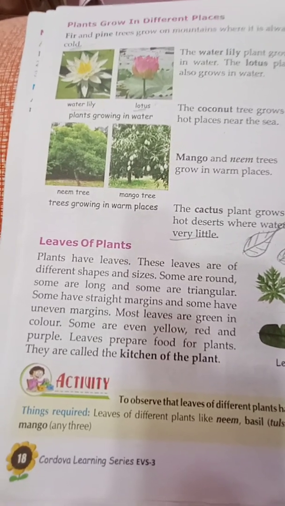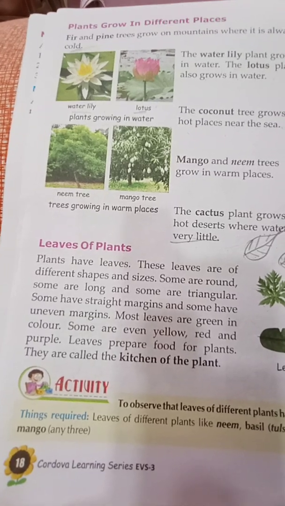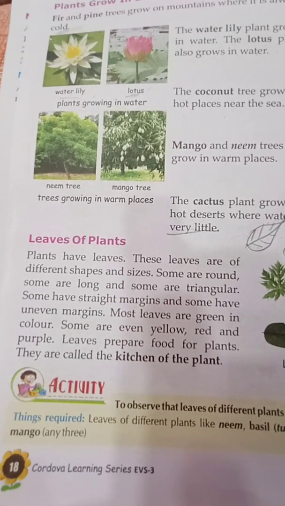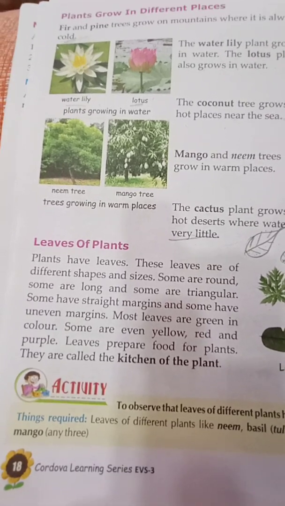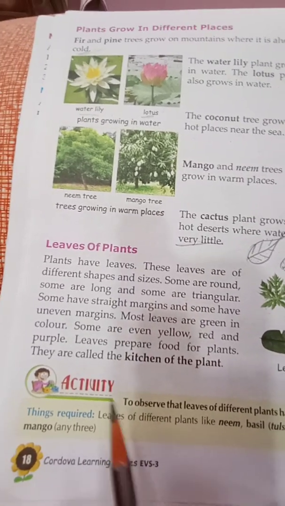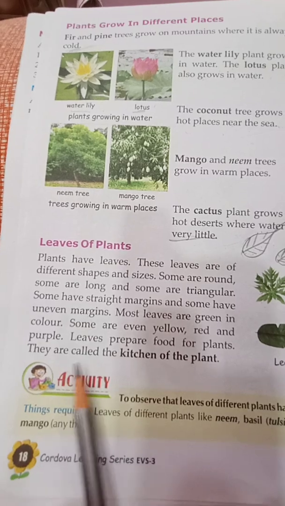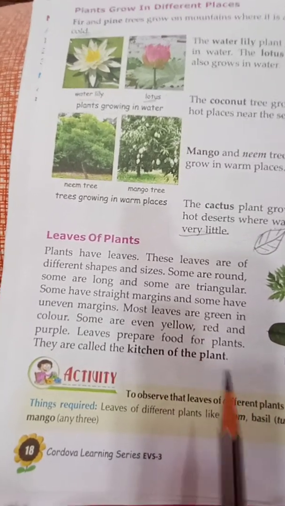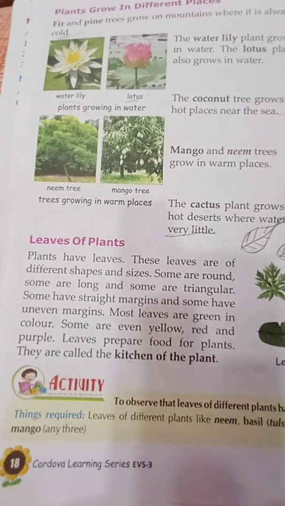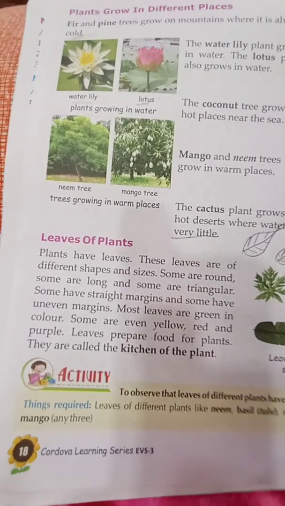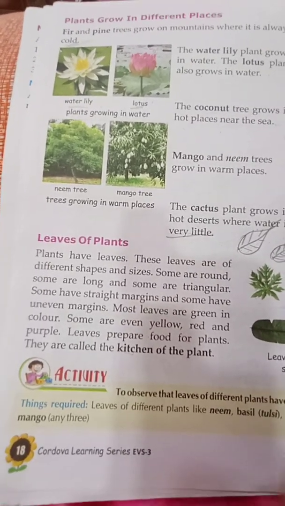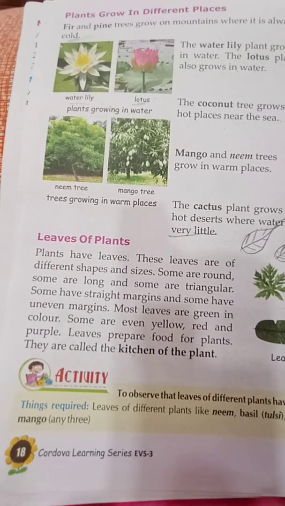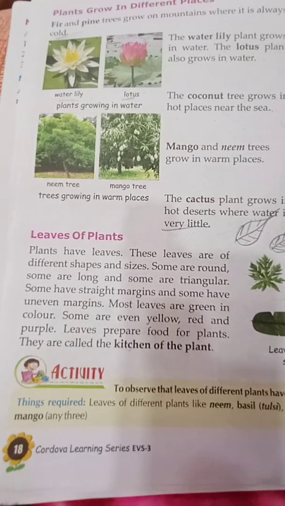But if you take the plant in the sunlight, the plants grow naturally and nicely. So sunlight is very important for the plants. Like that, leaves are called the kitchen of the plant because they prepare food with the help of sunlight and chlorophyll. Chlorophyll is a pigment which is present in the leaves. With the help of chlorophyll, sunlight, carbon dioxide and water, leaves are able to prepare food.